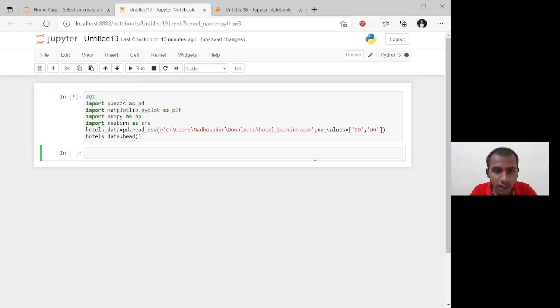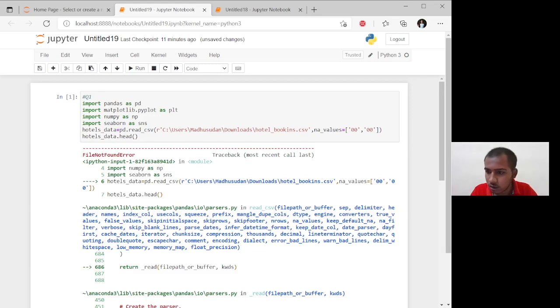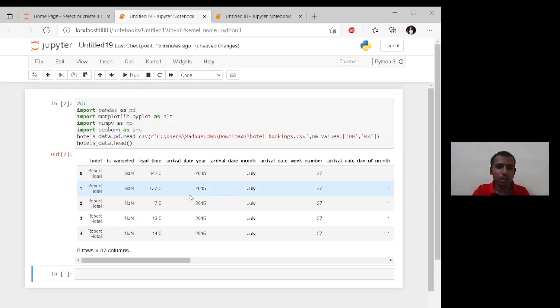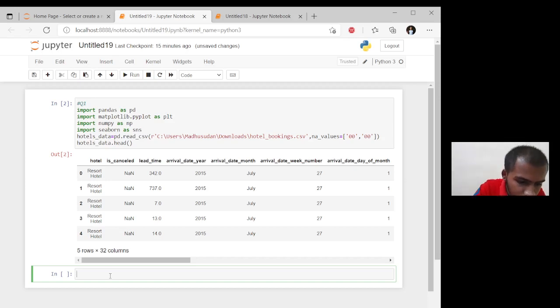I think there is an error coming. Let me check the program. Here the error is coming, and now I have corrected the error. Let's run the program and check that the output is coming. The first question is solved here. Now we have to move to question number 2.